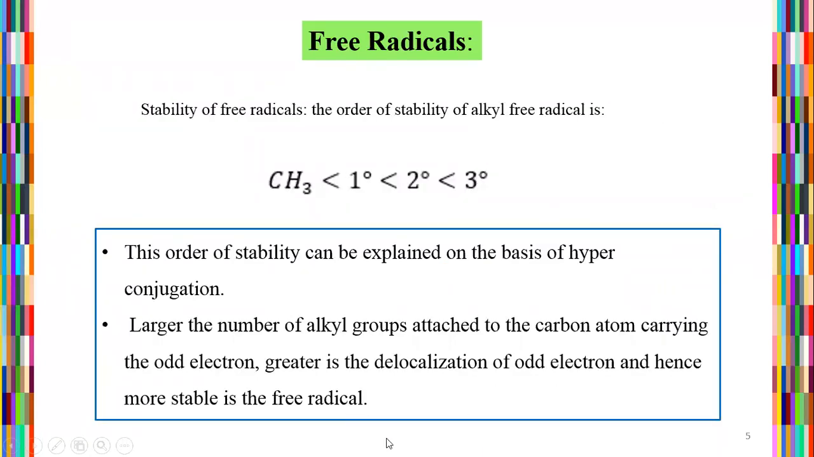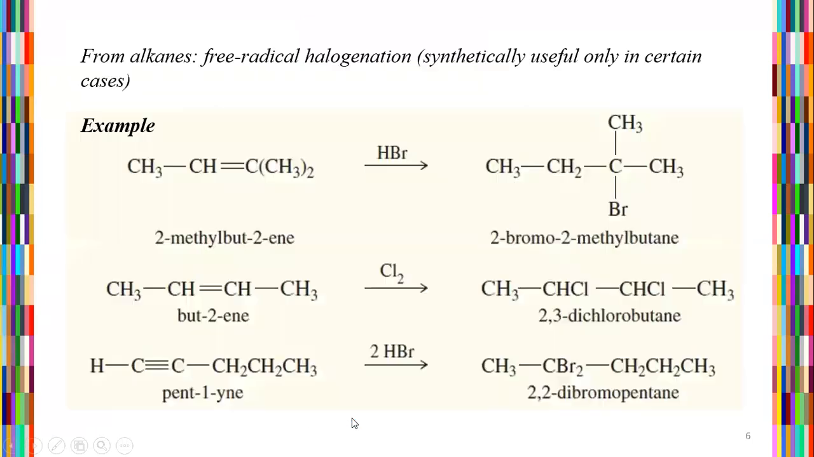Stability of free radicals: the order of stability of alkyl free radicals according to their alkyl groups is very low comparatively in the primary, secondary and tertiary systems. This order of stability can be explained on the basis of hyperconjugation. The larger the number of alkyl groups attached to the carbon atom carrying the odd electron, the greater is the delocalization of the odd electron, and hence the more stable is the free radical.